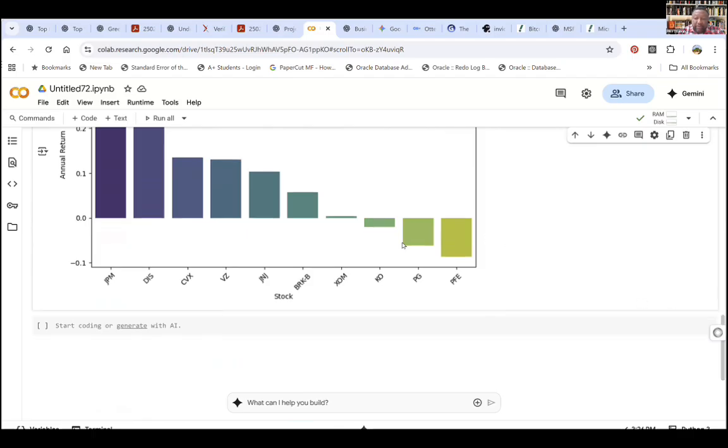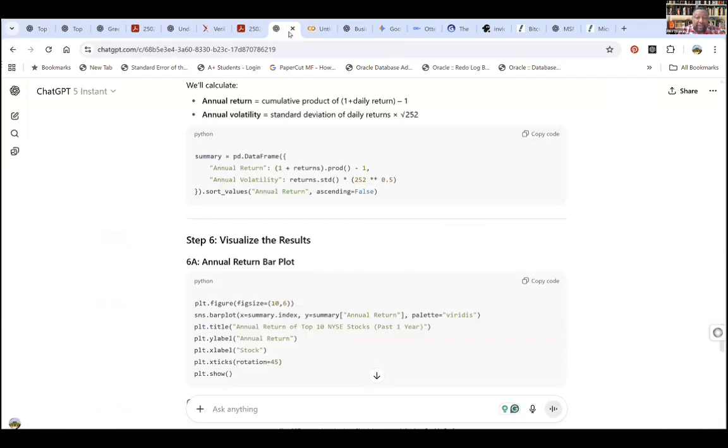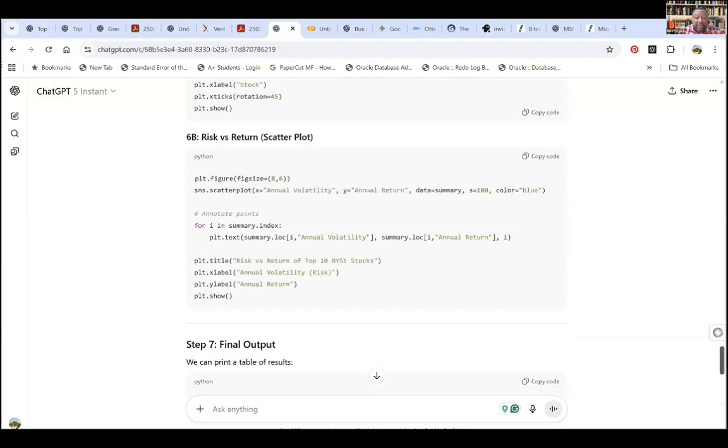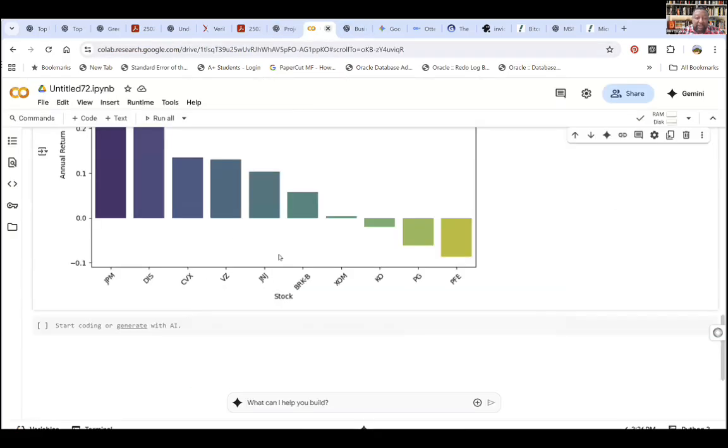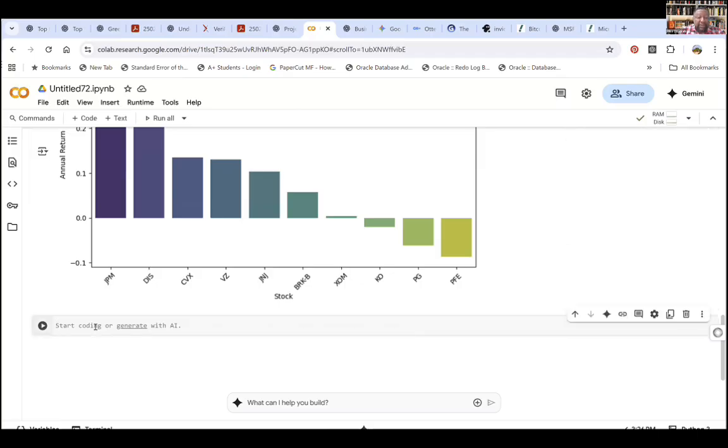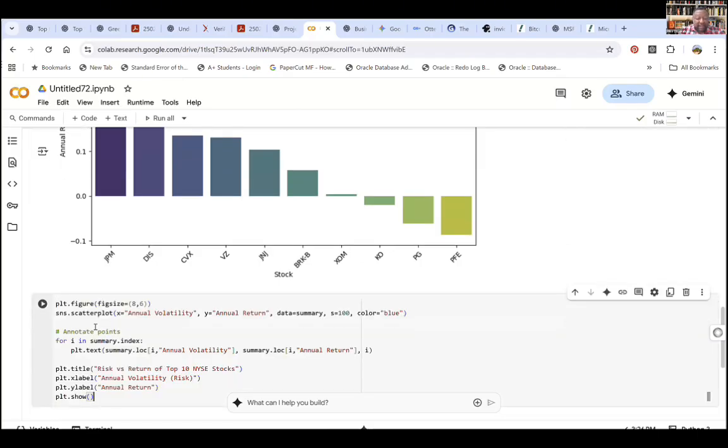There are some that are not performing so well, they're below 0. But if an investor sees this, it will help them know where to put their money, or what investments to buy right now on the New York Stock Exchange. But remember, this is based on 1 year of data.